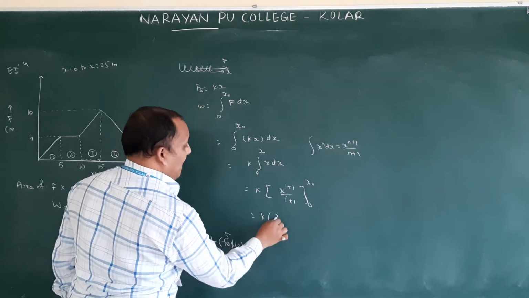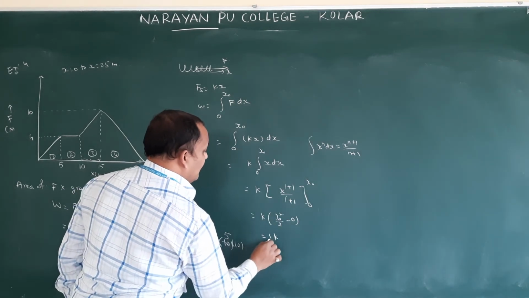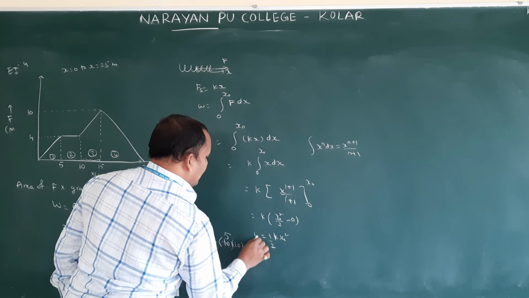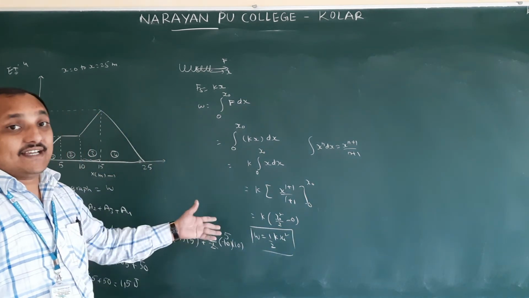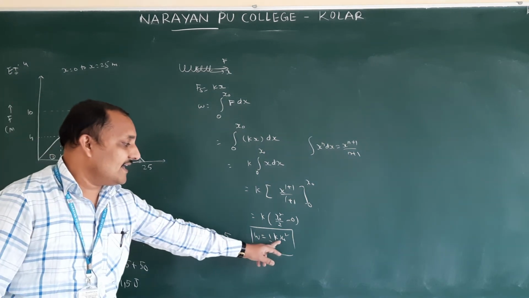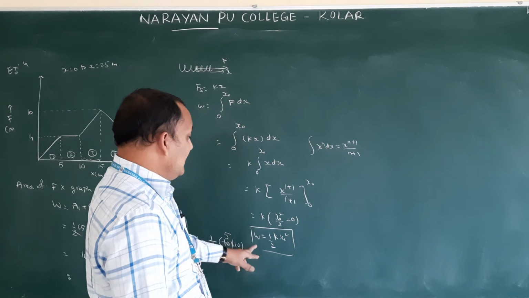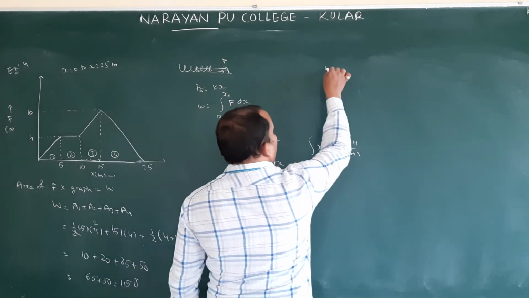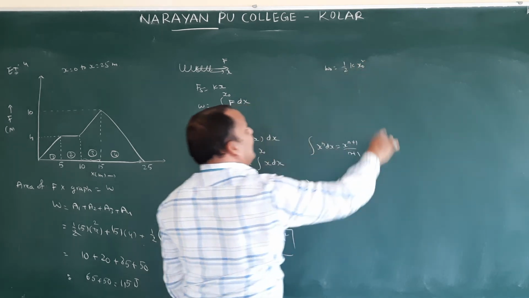So k x0 square by 2 minus 0, then half k x0 square. You can also directly take the half k x square equation. Now they gave W0, so W0 is equal to half k x0 square.